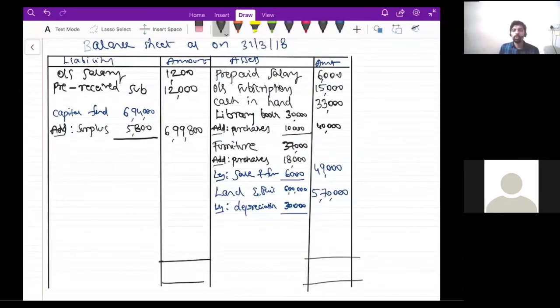Find the balance sheet total. See whether it is tallying or not. Check the total on both the sides. Okay, so many students are telling it is 7,13,000 rupees. Just check once, is it 7,13,000? Yes.